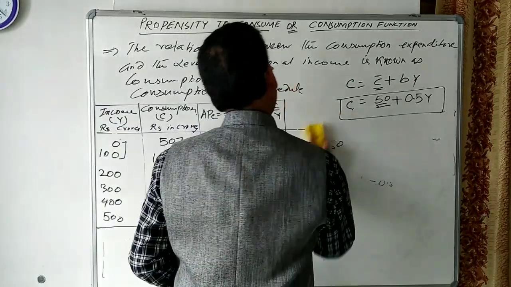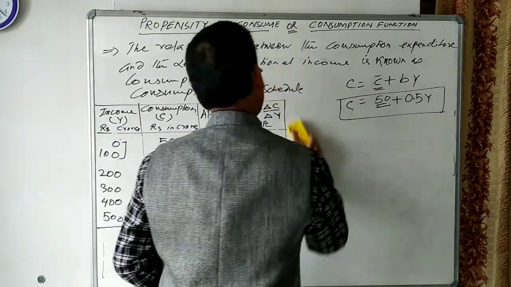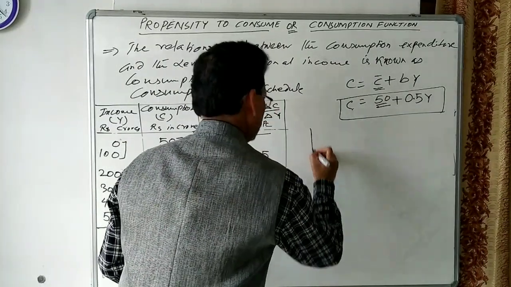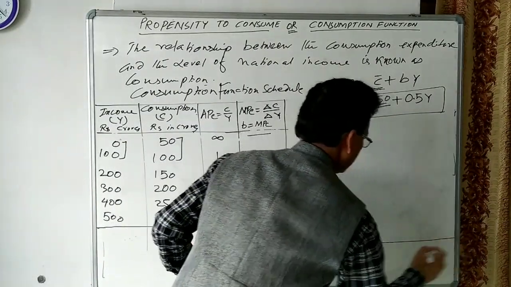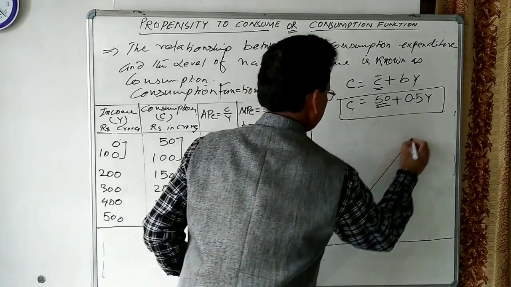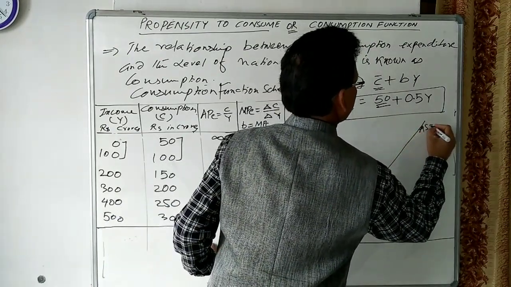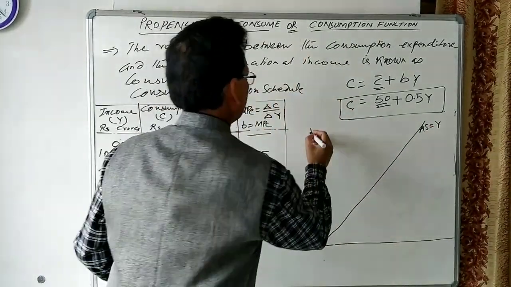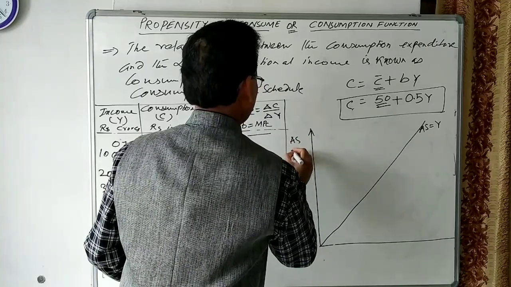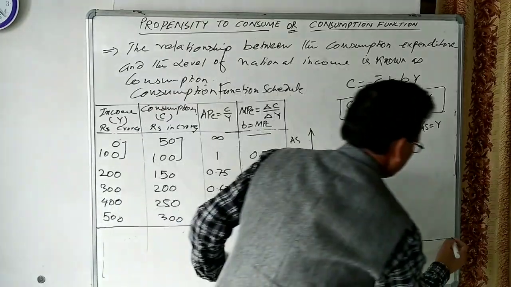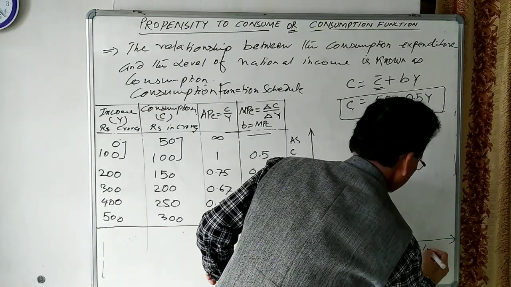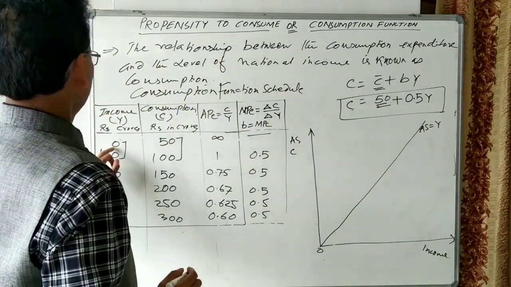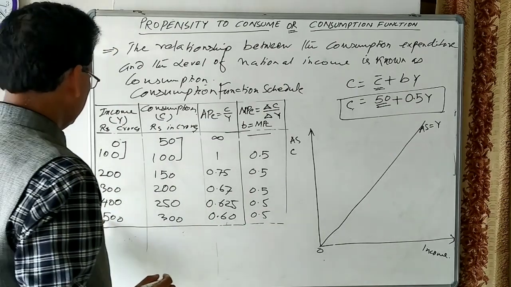Let us draw on a graph paper the relationship between these two. This is the 45-degree line, the income line, where average supply is equal to national income. Here we can take AS, consumption, and on the x-axis we take income: 0, 100, 200, 300, 400, 500.